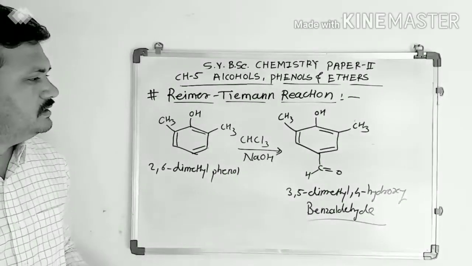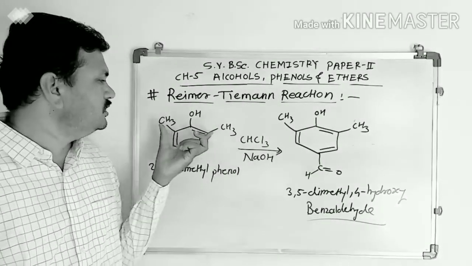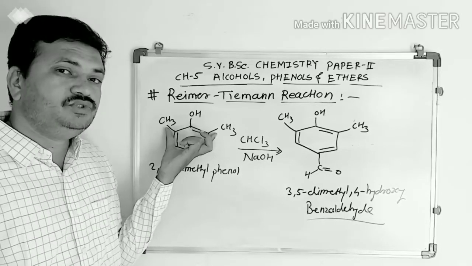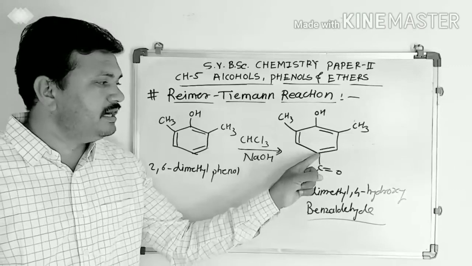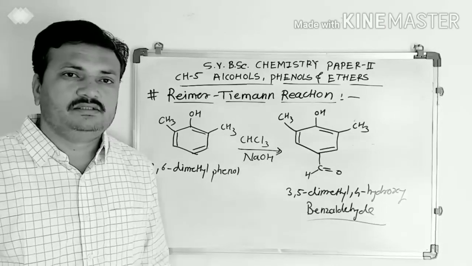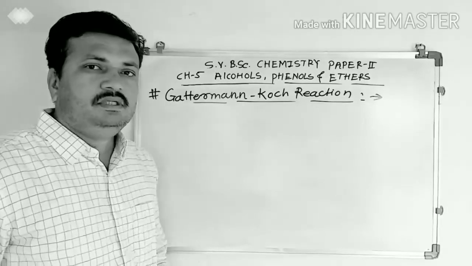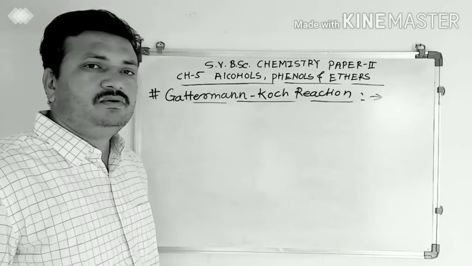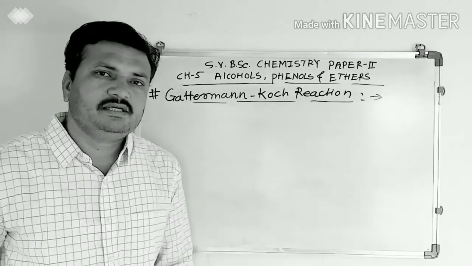Introduction of CHO group. If both the ortho positions are blocked, then the CHO group will get attached at the para position and we get the product like this. Okay. The next reaction is the Gattermann-Koch reaction. The Gattermann-Koch reaction is a formylation reaction.